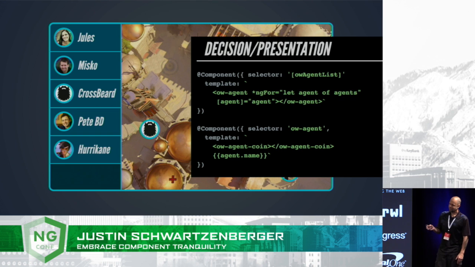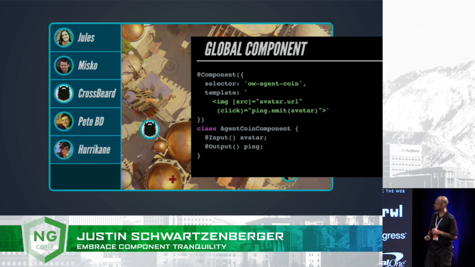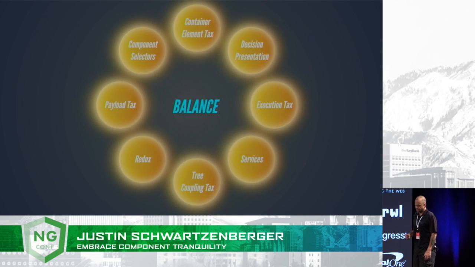And that team member avatar coin, we know we want that thing available to the app as a whole, so we need to build that thing completely decoupled. So we could use only inputs and outputs on that global component, throw that thing into a shared ng module, and then make it available to other ng modules in our application. So we're able to make these architecture decisions because we have an understanding of how Angular does its component thing